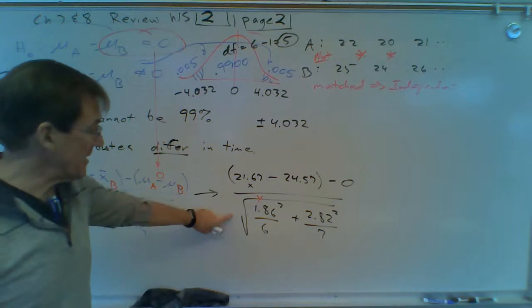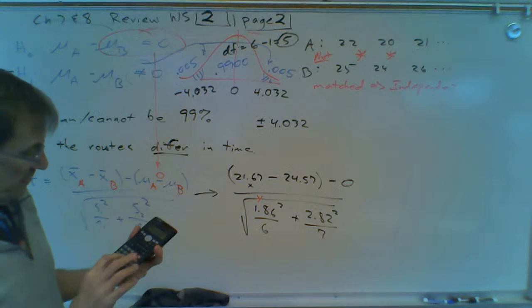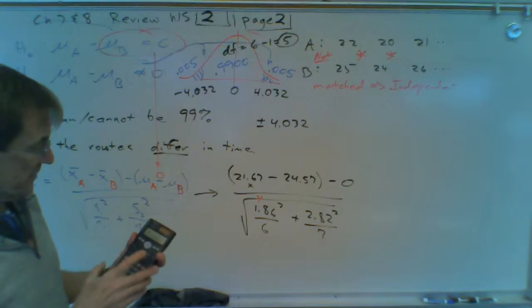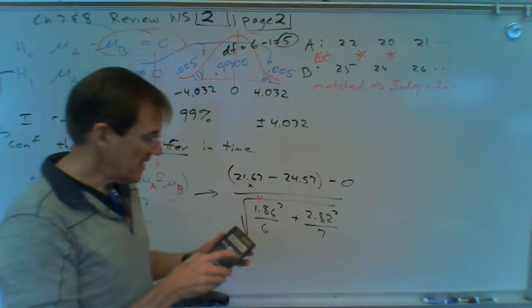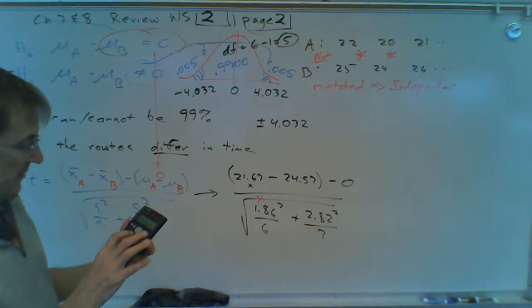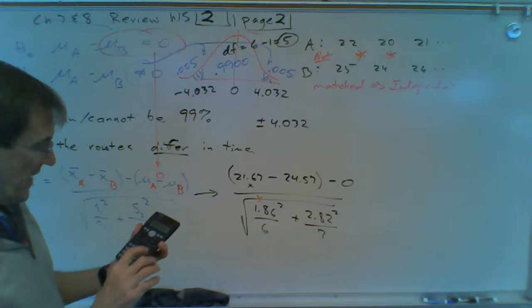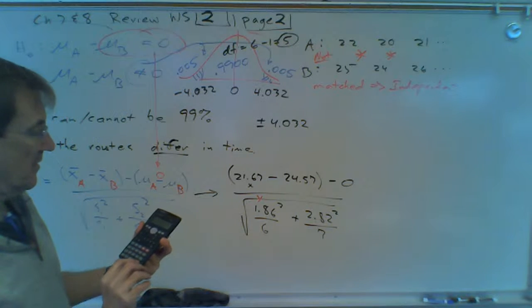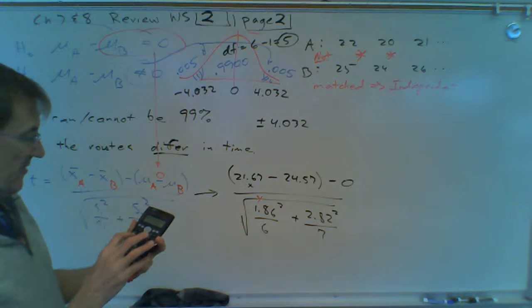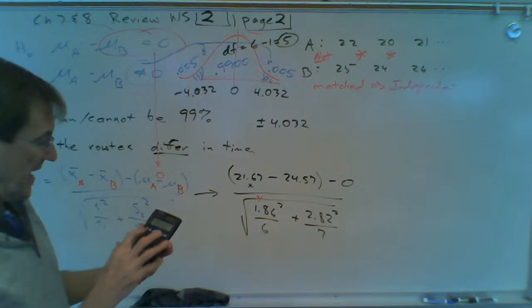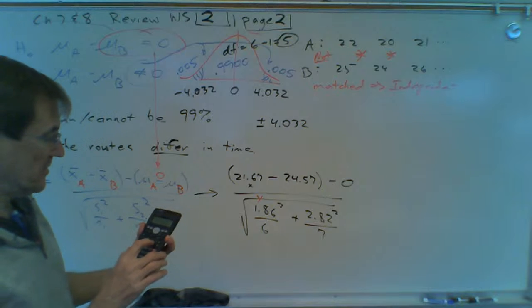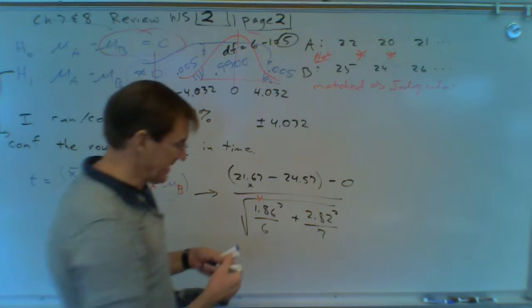So I'm going to do the denominator first. I'm going to do the square root in the bottom. So I have 2.82 in my calculator. I square it and divide it by 7, plus recall that other number, square that, divide by 6. And then I take the square root of that, and I'm going to put that number in memory also. So that's going to be 1.309 on the bottom.